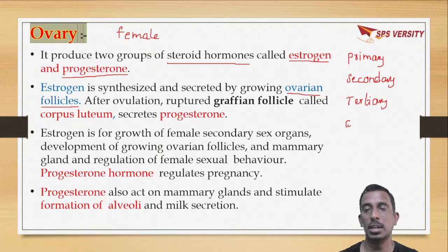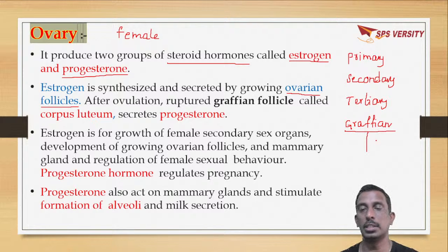So the final and the mature one is Graafian follicle, which will release the ovum. So from these follicles, estrogen is secreted. Once the Graafian follicle releases the ovum, the process is called ovulation, which is stimulated by luteinizing hormone.